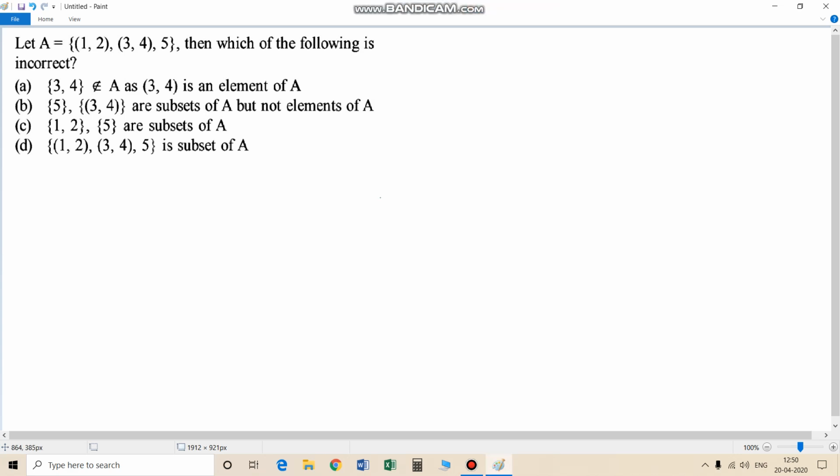This is a question of set Q1. This is the first question of set theory. Let me introduce you to the chapter set theory.